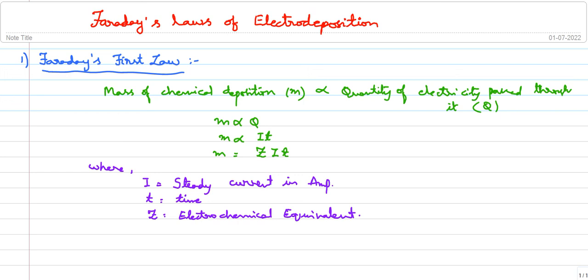It is simply that the mass of chemical deposition is directly proportional to the quantity of electricity passed through it. So M is directly proportional to Q, so M is directly proportional to I into t, and M is equal to ZIt. So this is one relationship that comes under Faraday's first law. Let's move on to Faraday's second law.